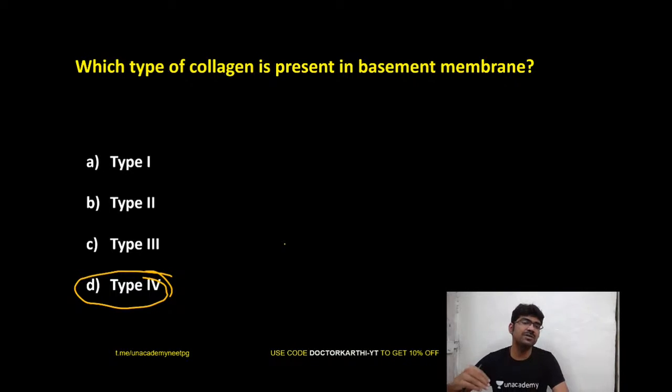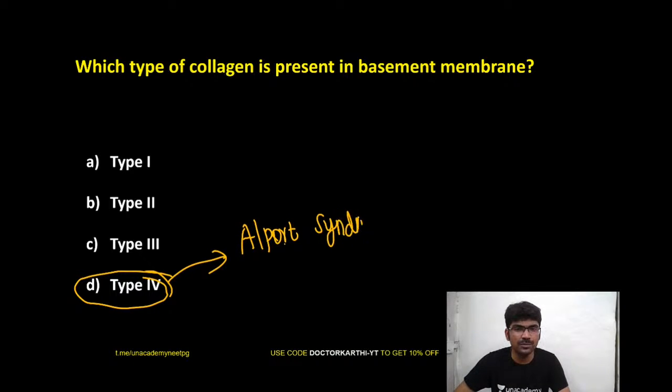What is the difference between type 1 and type 4 collagen? What is the difference in the nature? Excellent. Okay, so it will form a network, right? So it is not like your type 1 collagen. Defect in type 4 collagen will lead to which syndrome? Alport syndrome, right? So remember this.